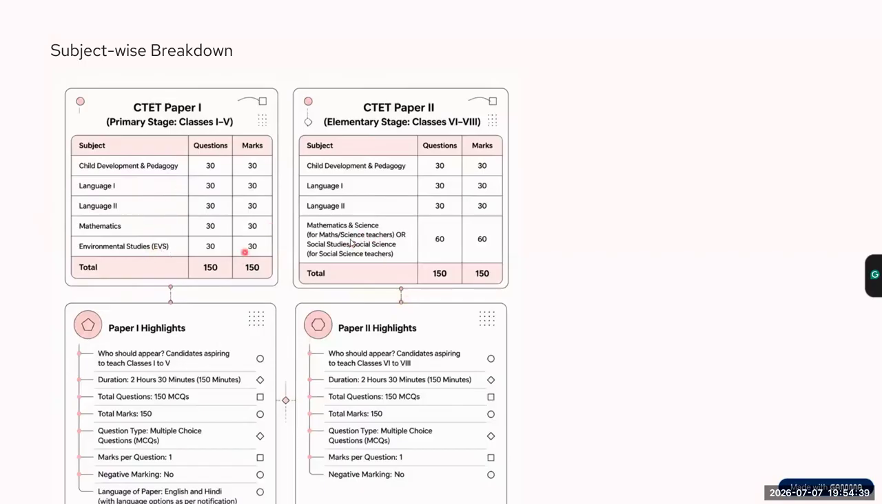Now, the difference in the subjects in paper one and paper two is paper one has mathematics of 30 marks and EVS, that is environmental studies, of 30 marks. But paper two has two different subjects. Now, we'll understand this.